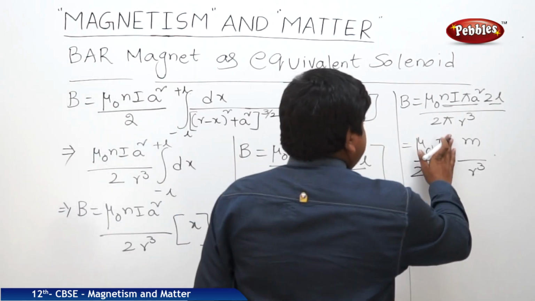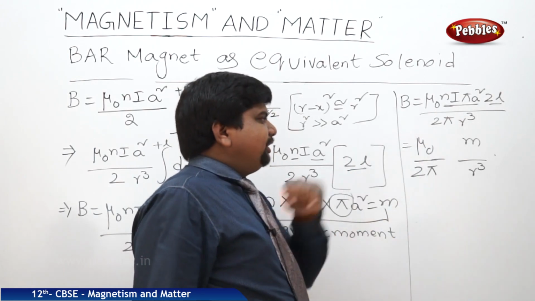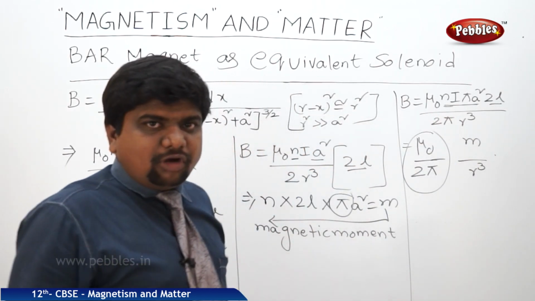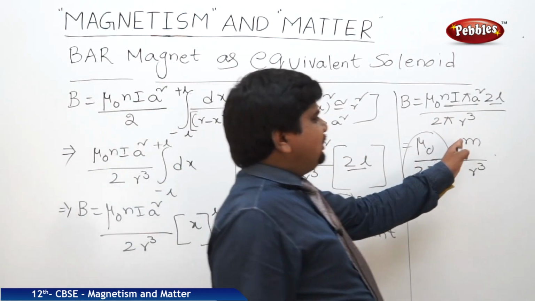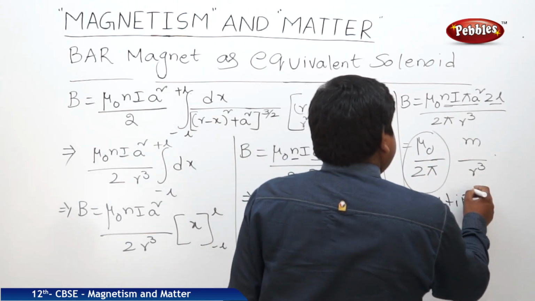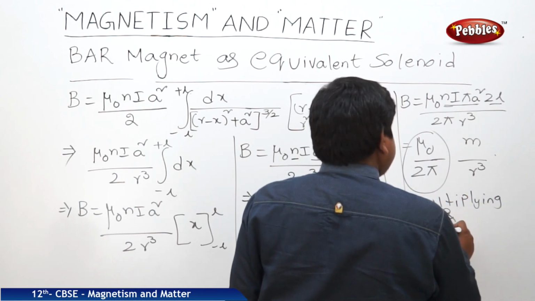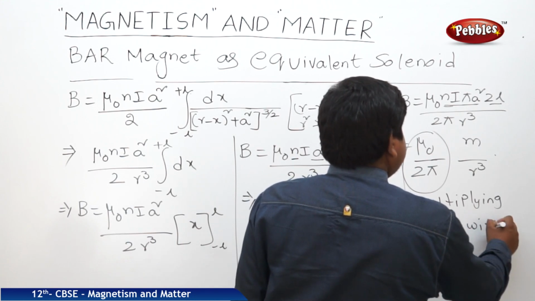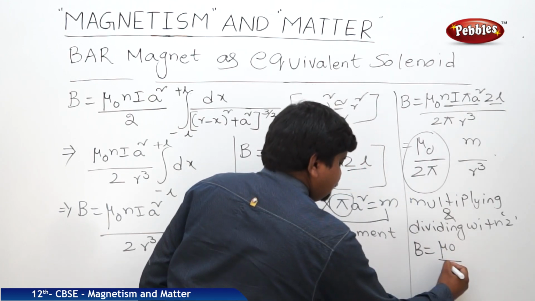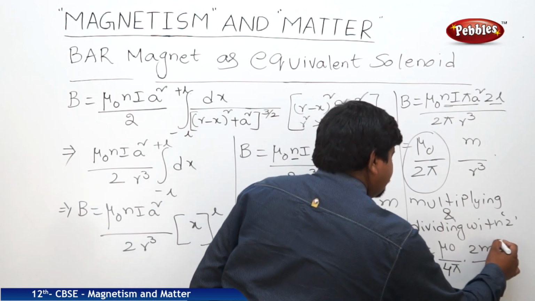So we can say that n into I into pi a square into 2L by 2 pi r cube gives mu naught by 2 pi into m by r cube. But the constant in the magnetic field is mu naught by 4 pi, not mu naught by 2 pi. So for that purpose, we are multiplying and dividing with 2. So you will get B is equal to mu naught by 4 pi into 2m by r cube.